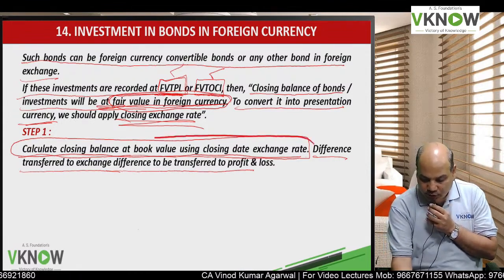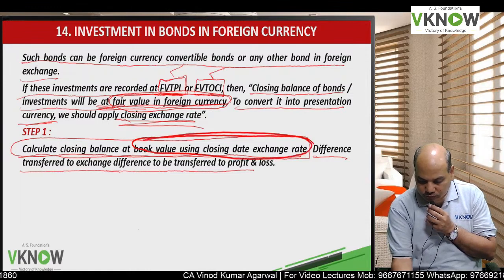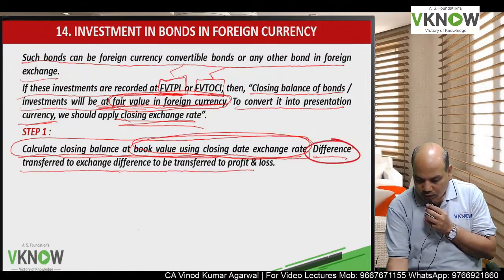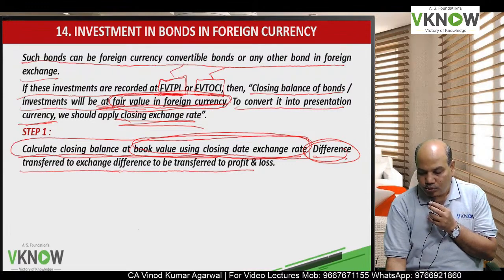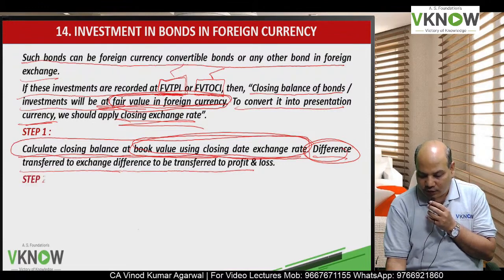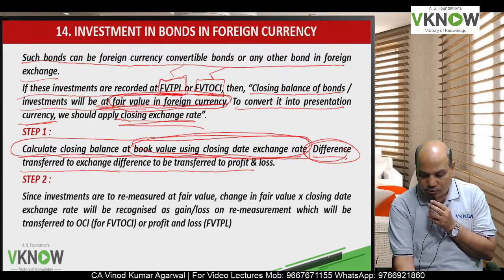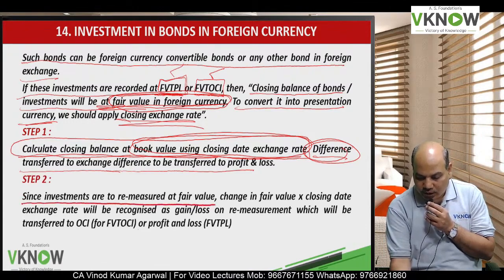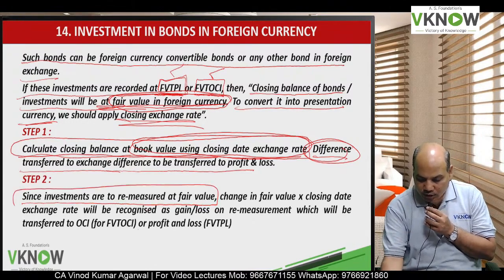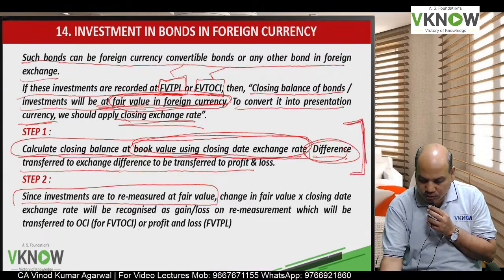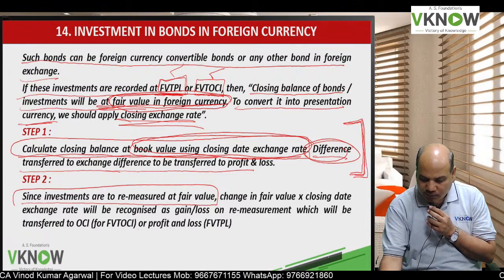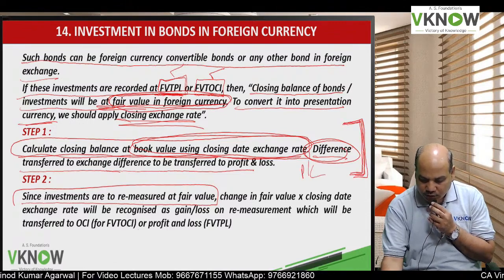So the difference between book value and value based on the closing rate will be transferred to P&L account. Step number 2, then this instrument will be measured at fair value. Here in step 1, we are only transferring the difference between the book value and the closing balance based on the closing rate to P&L account.